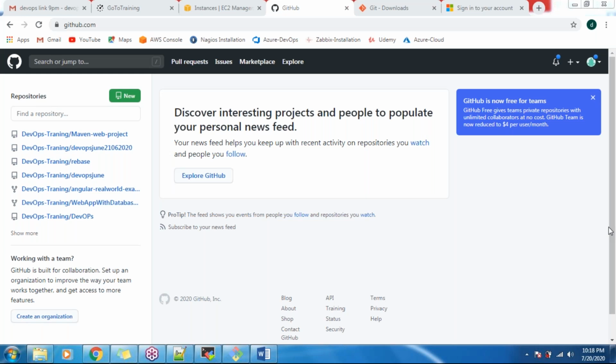If you want to do a certification in Kubernetes, there is CKA, Certified Kubernetes Administrator, and CKAD, Certified Kubernetes Application Developer. You can do this if you are interested. How useful are the certifications? It depends on you, guys. If you are interested, you can do that.